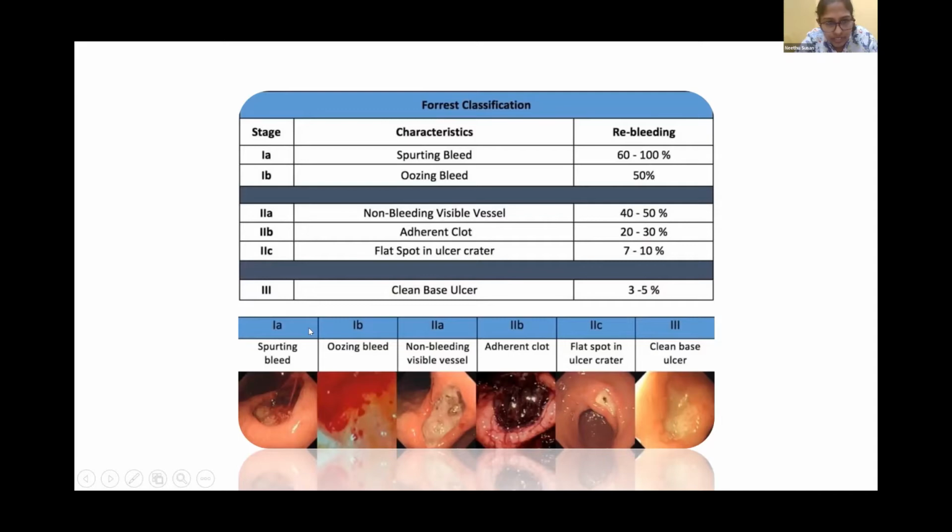And in stage 1, we have again stage 1A and 1B. We can see in 1B that the bleed is oozing. From here, the visible vessel has started oozing. And in stage 1A, which is the most dangerous, the vessel has started spurting. This is known as a spurting bleed. So definitely stage 1 and stage 2 are dangerous, and stage 3 does not have a bleed. Here we can see the rebleeding risk. The risk is maximum for stage 1A, which is up to 100%, and 1B is also 50%. And for stage 3, we have a lower risk of rebleed, only 3 to 5%.